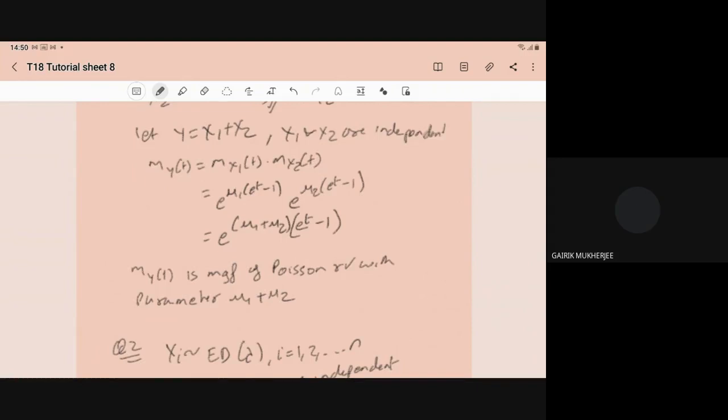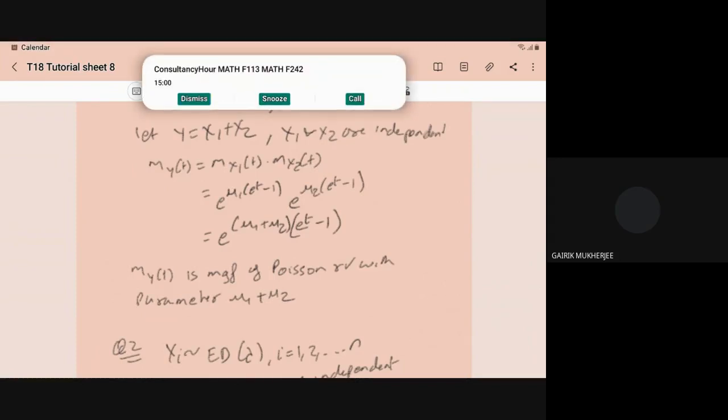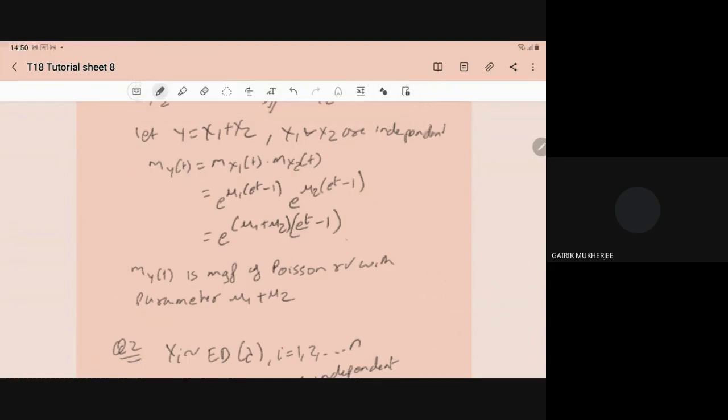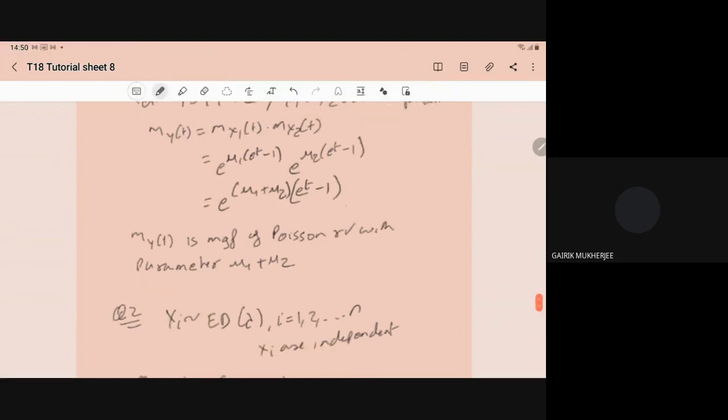That can be written as e to power (mu1 plus mu2) into (e to power t minus 1). And we know that the moment generating function is the fingerprint of any distribution. It is the same as the moment generating function of the Poisson distribution. So we can say that M_y(t) is the MGF of a Poisson random variable with parameter mu1 plus mu2. So the sum of Poisson distributions follows the Poisson distribution. That is the thing.